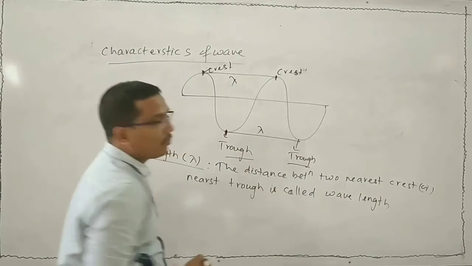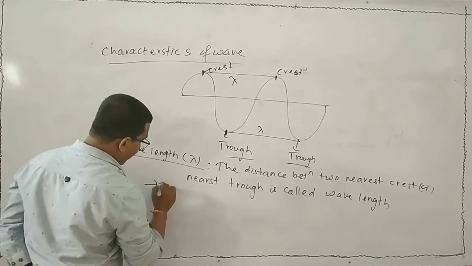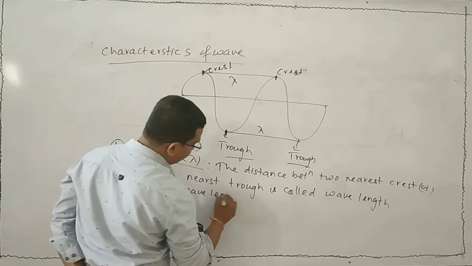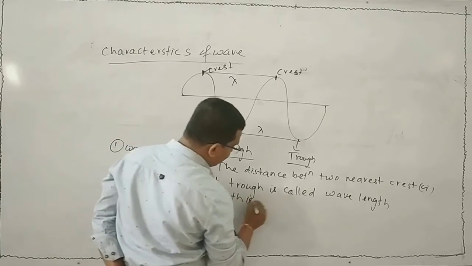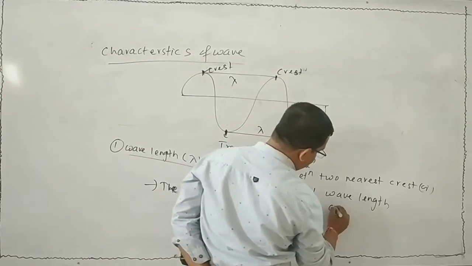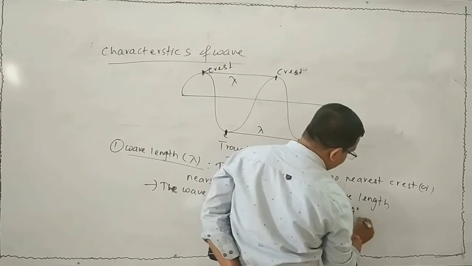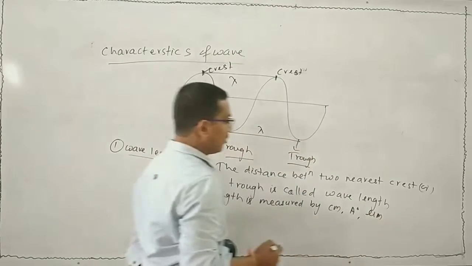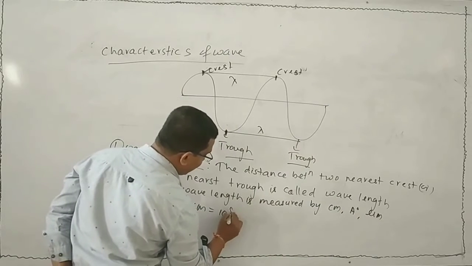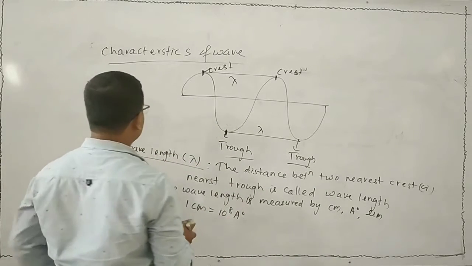The unit of wavelength: how can you measure the wavelength? The wavelength is measured in centimeter, that is cm, angstrom, micrometer, like this. 1 centimeter is equal to 10⁸ angstrom. This is the first characteristic property.